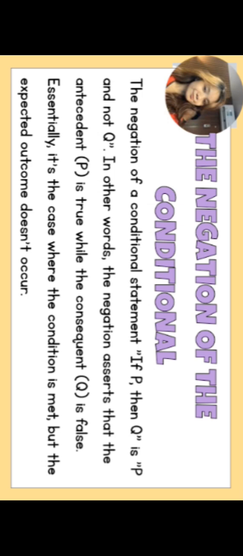So we have here the negation of the conditional. The negation of a conditional statement if P then Q is P and not Q. In other words, the negation asserts that the antecedent P is true while the consequent Q is false. Essentially, it's the case where the condition is met, but the expected outcome doesn't occur.